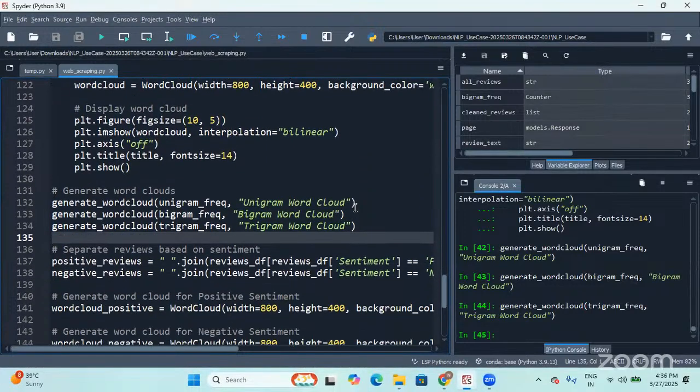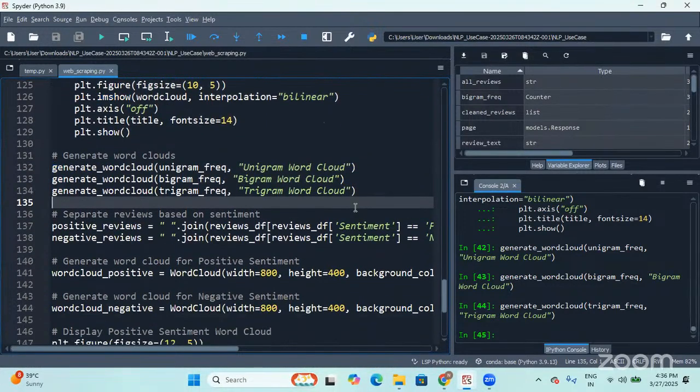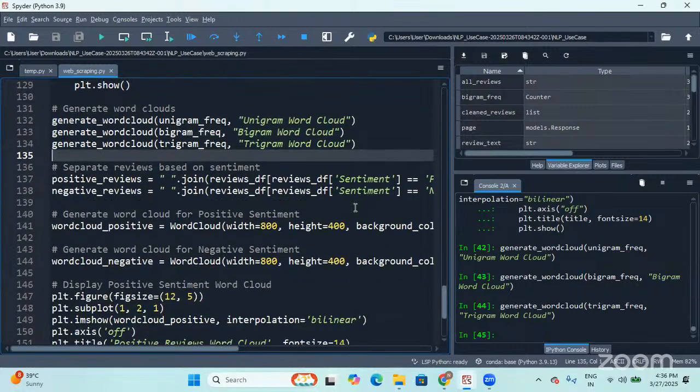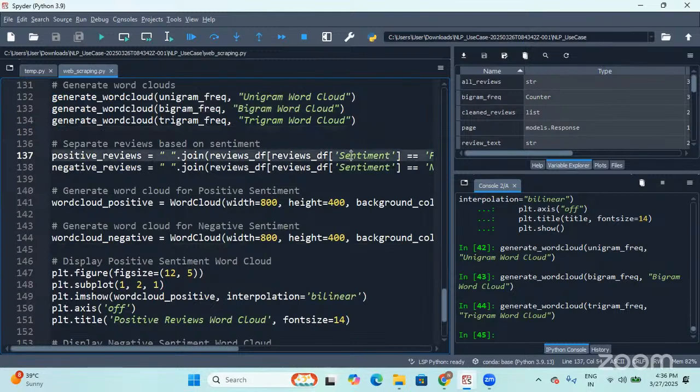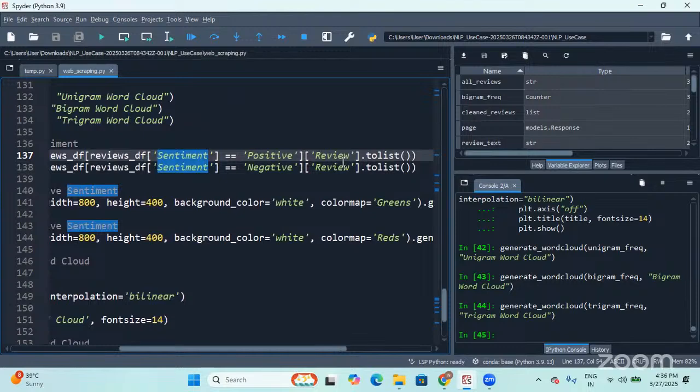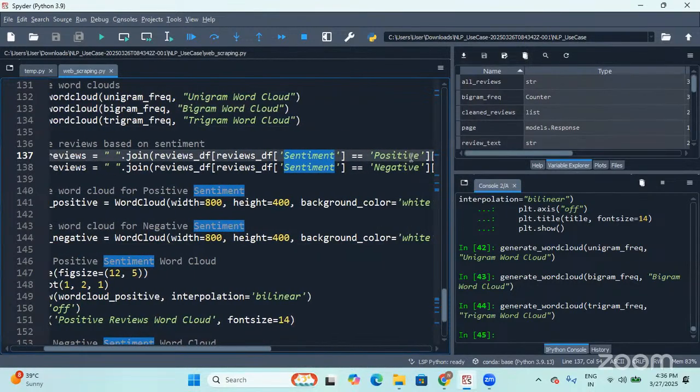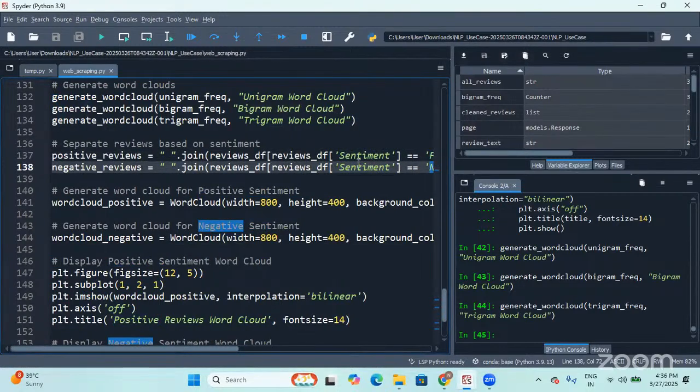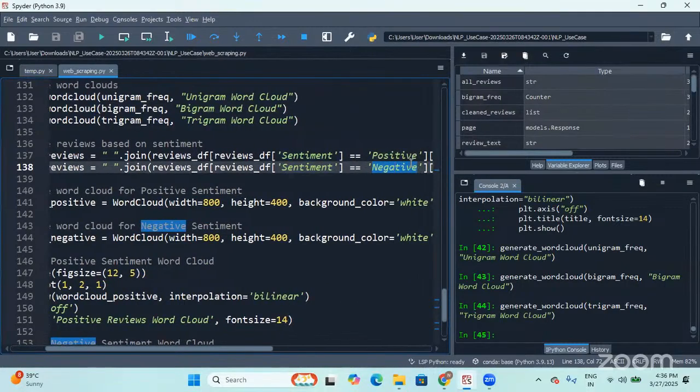Now, let me also visualize a positive word cloud and negative word cloud. Shall we do that? Yes. So based on the sentiment column that we have within the data frame, I would like to convert these reviews back to text based on positive and negative, because we are aware that under positive we have 16 reviews, under the negative we have only one review, right? So I take this sentiment column based on the values positive and negative.